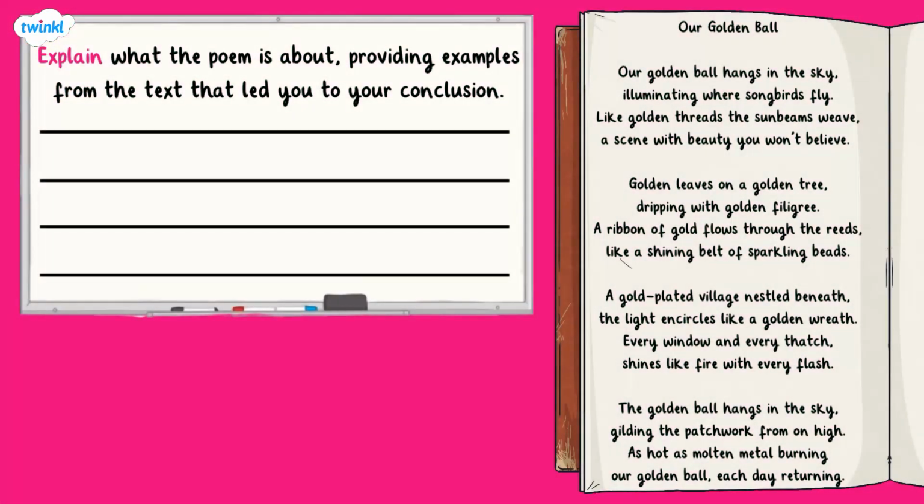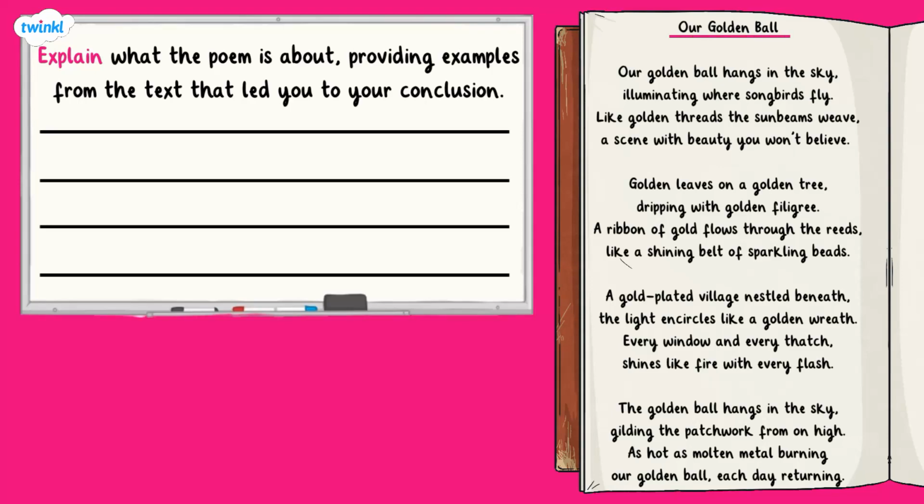Our first question is asking us to explain what the poem is about, providing examples from the text that led to your conclusion. Listen as I read the poem aloud to you and try to spot any clues as to what the poem is about.